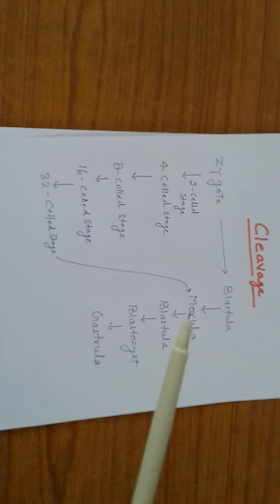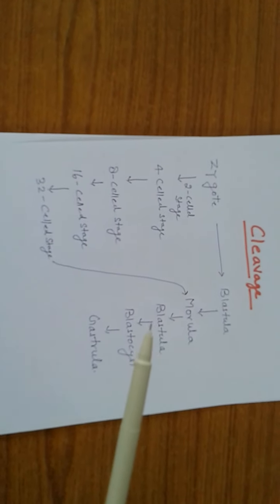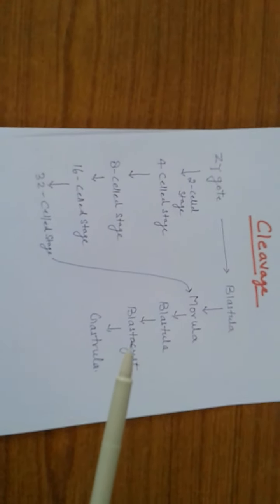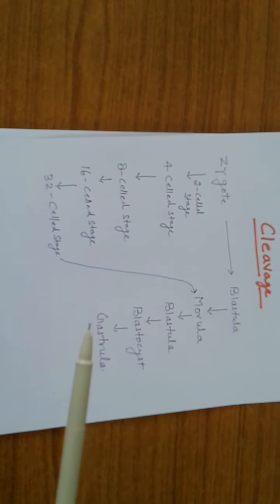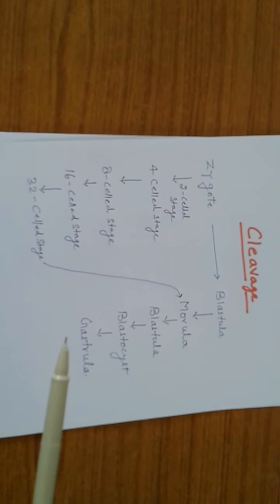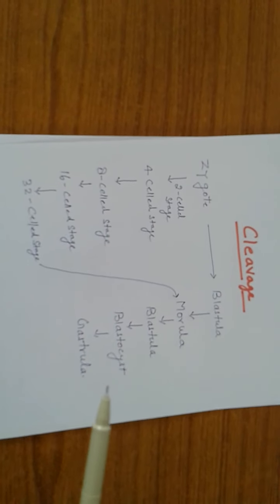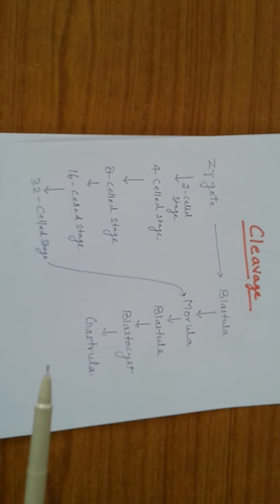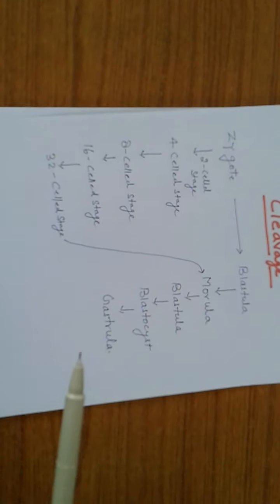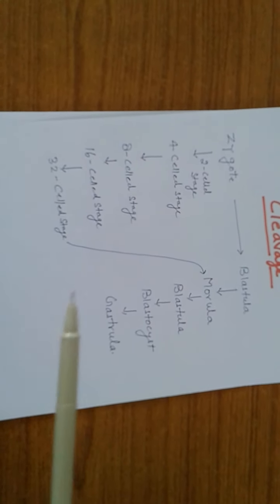Now this morula is converted into blastula. Blastula is implanted into the uterus. Now this is called blastocyst, and this blastocyst is converted into gastrula, and gastrula consists of three germ layers of cells, that is ectoderm, mesoderm and endoderm, and these three layers are responsible for the formation of the whole embryo.